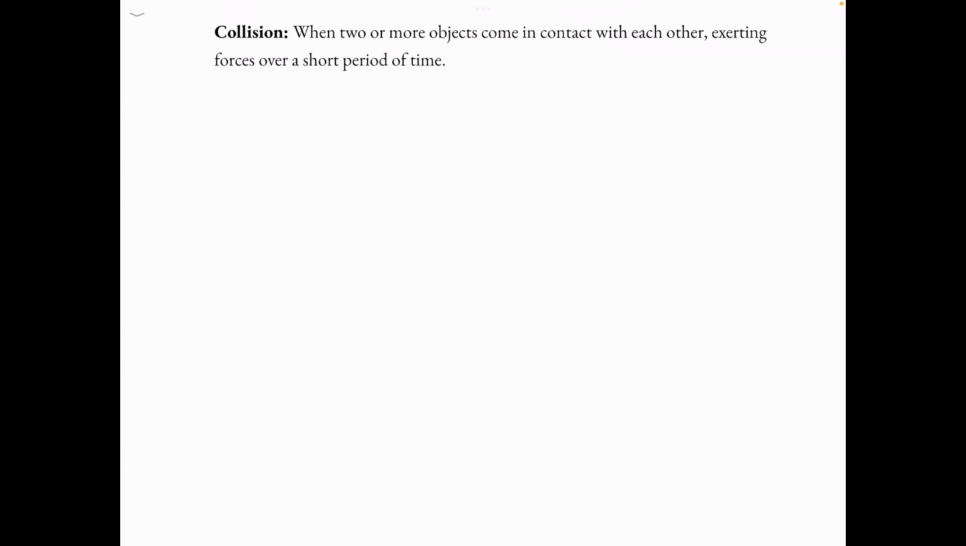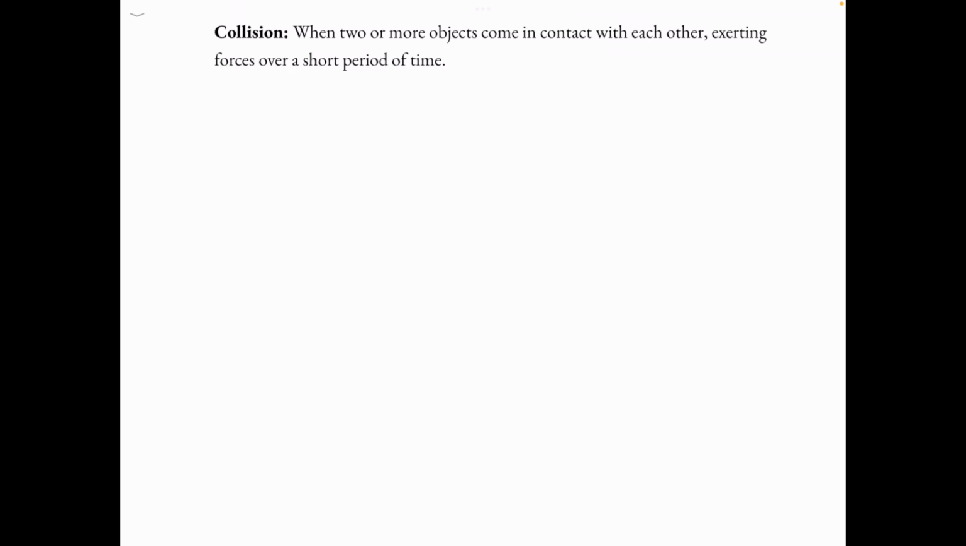A collision is when two or more objects come in contact with each other, exerting forces over a short period of time. In collisions, momentum is always conserved, however, kinetic energy might not always be. A collision is either elastic if the kinetic energy is conserved, or inelastic if the kinetic energy is not conserved.